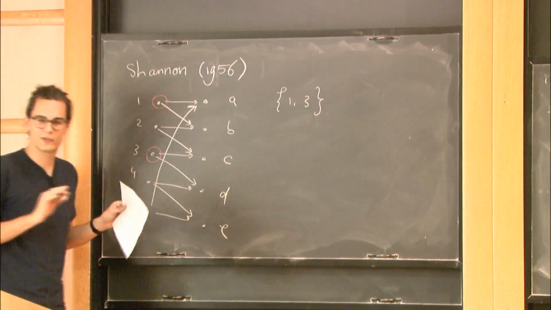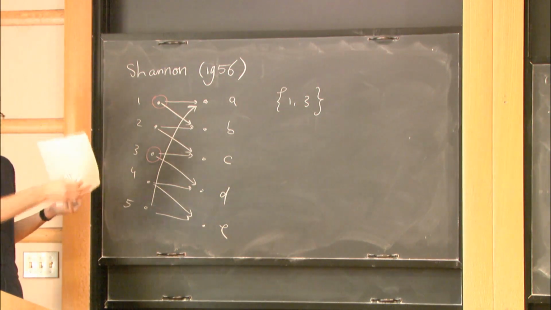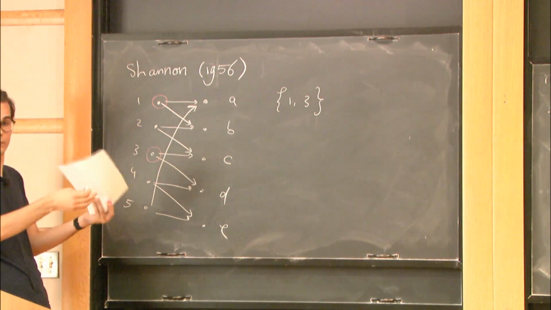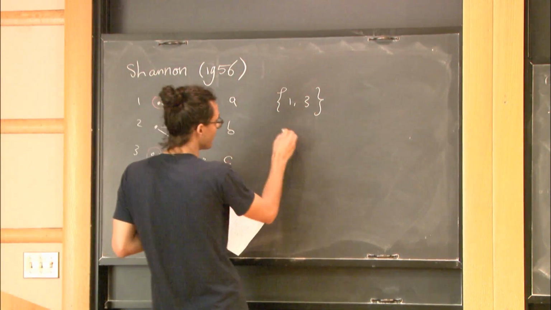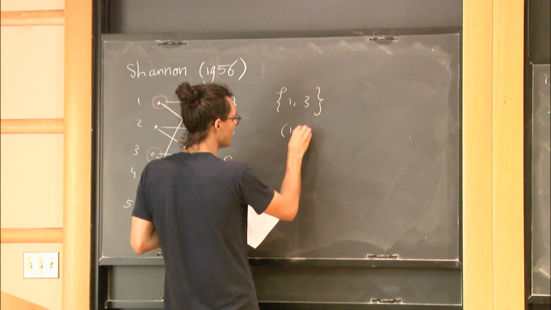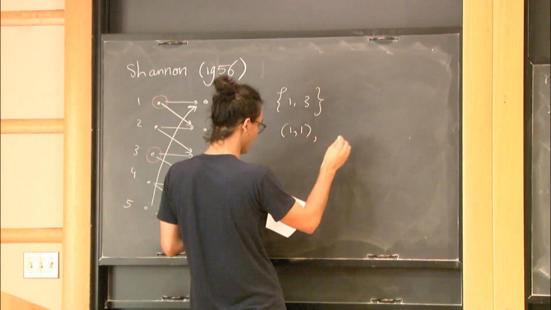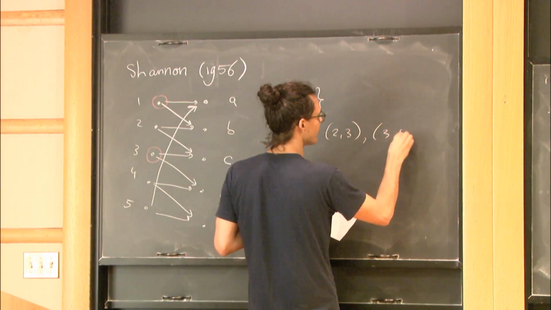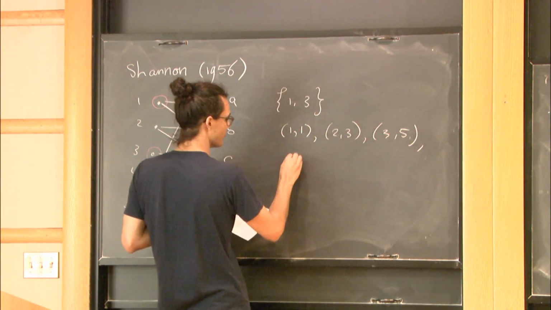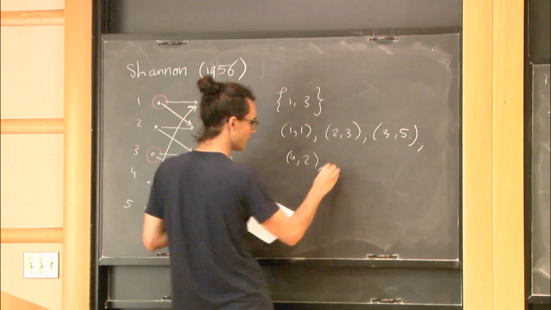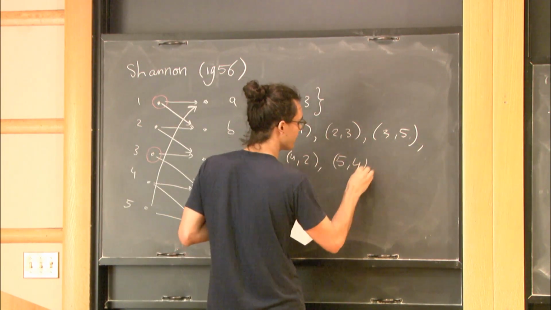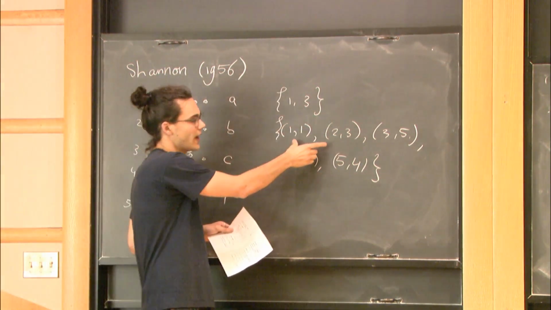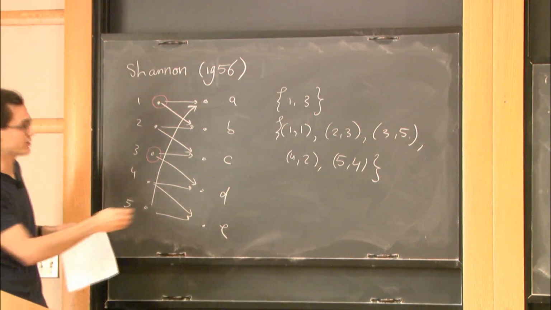Now we don't want to use the channel once. We want to use the channel multiple times. For example, if we use the channel twice, we can send pairs of inputs. And if we use the following set of pairs: 1,1; 2,3; 3,5; 4,2; 5,4, then it's not hard to verify that any 2 pairs are distinguishable.